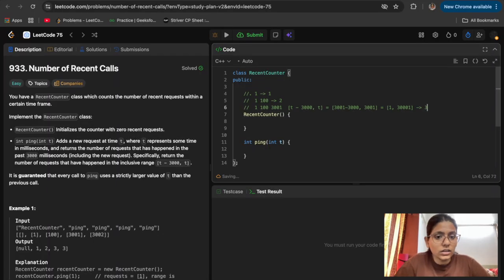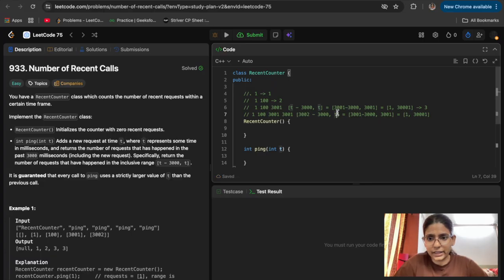Then we have 3002. So now the queue has 1, 100, 3001 and 3002. We check t is 3002, and 3002 minus 3000 gives us 2, so the range is 2 to 3002. 1 falls behind 2, right?